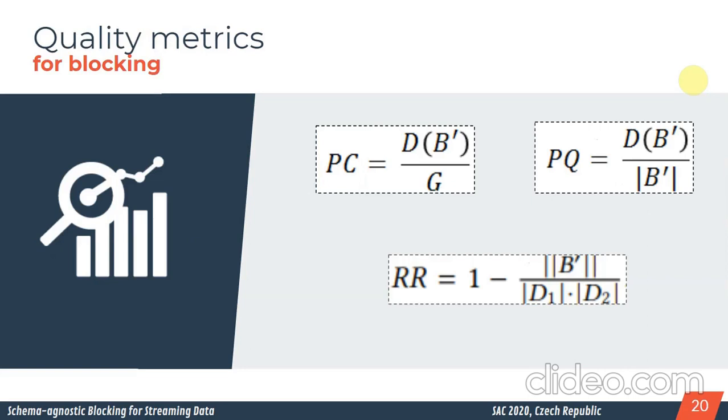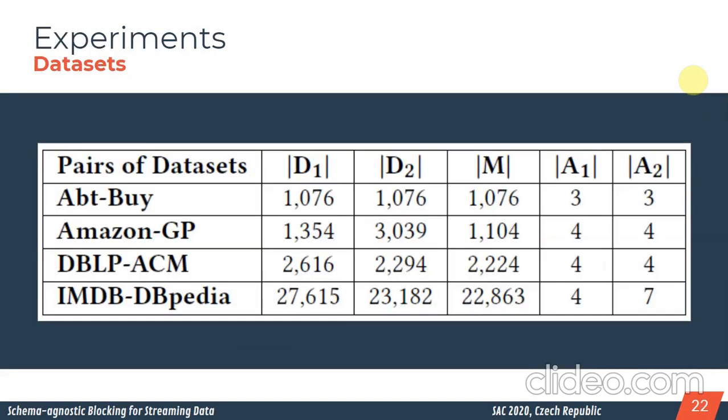It's a kind of recall. Pair quality is a measure really similar to precision, but for blocking techniques, and also reduction ratio. It's a metric that analyzes how many comparisons we can skip using the blocking techniques. About efficiency, we use the execution time, and we also measure the memory consumption.